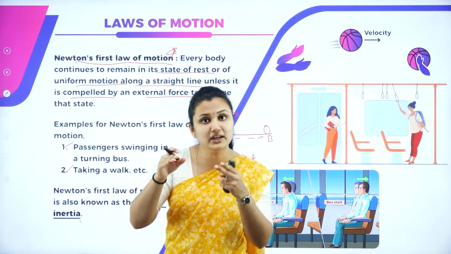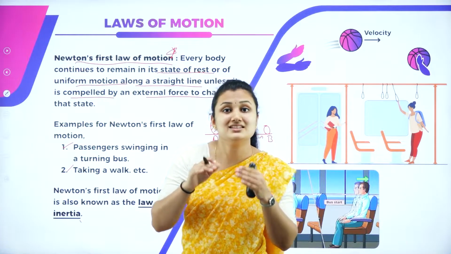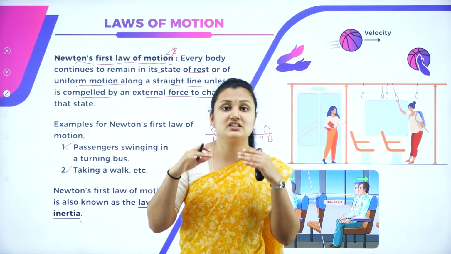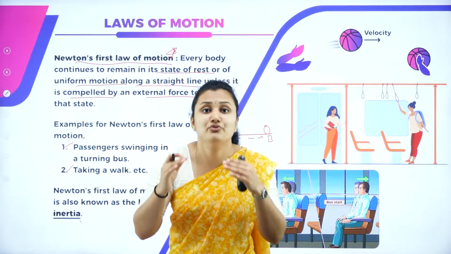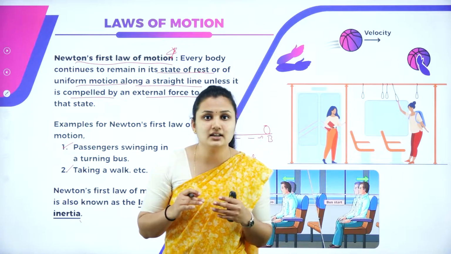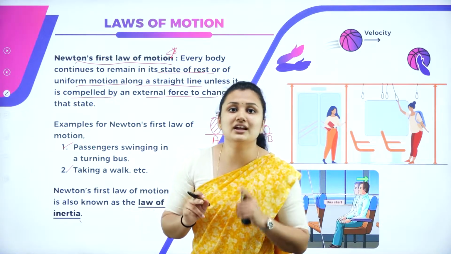Similarly, when the bus is in motion and a sudden brake is applied, you will feel a forward jerk. Isn't it? You experience this in your day-to-day life.